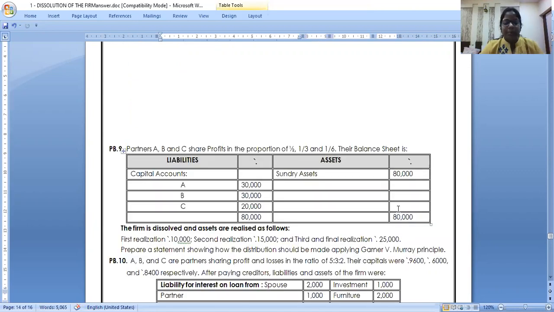Homework is problem number 9th and 10th. 2 problems. And tell me, will you be able to do it? Partners A, B, C are having half, 1/3. I am not a math student. I like accounts. I love accounts. What will we do with this? Can you please make it equal? How? How do you make this equal?